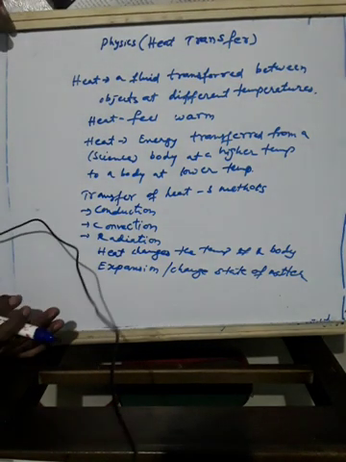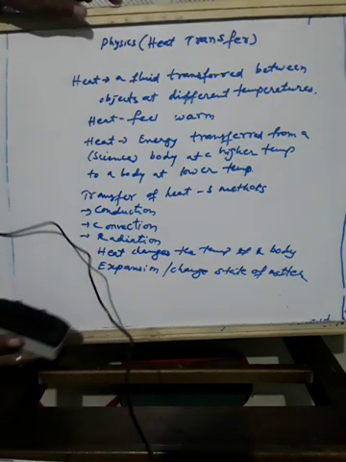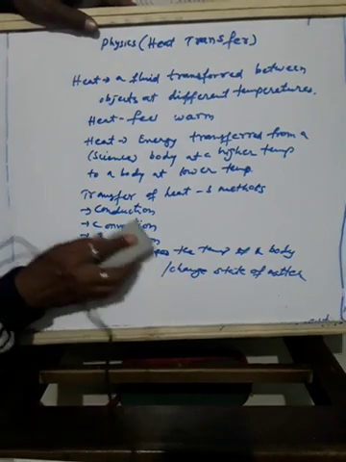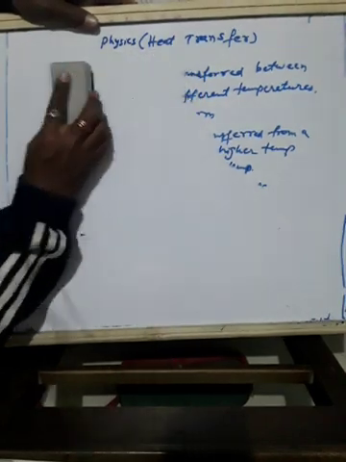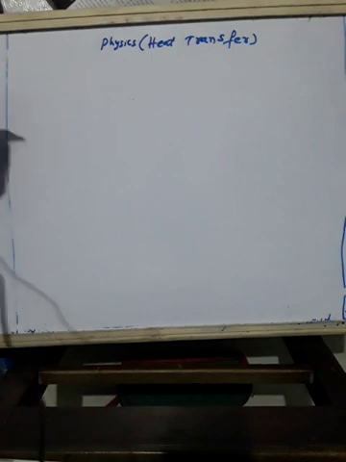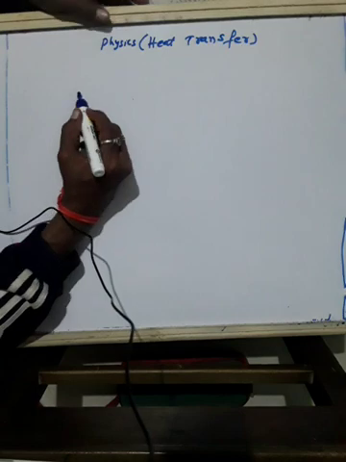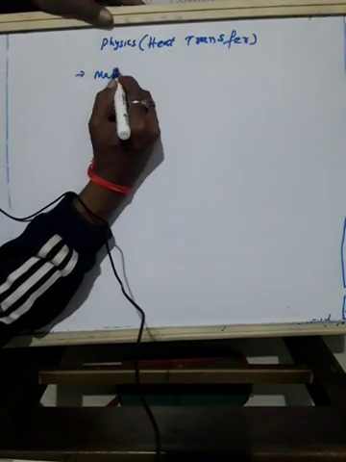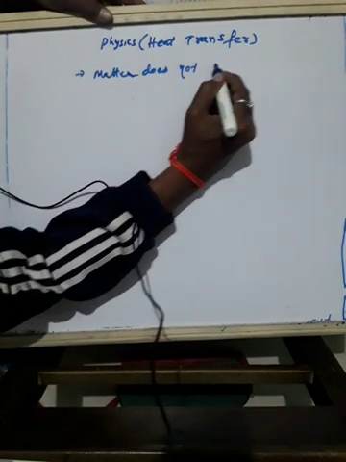So this is about heat transfer. Then we will try to know a little more about this. It is important to note that matter does not contain heat. You should understand: matter does not contain heat. There is no heat in any matter. Okay, then what is matter? Anything that occupies space and has mass is called matter. So what do you understand? First of all, matter does not contain heat.